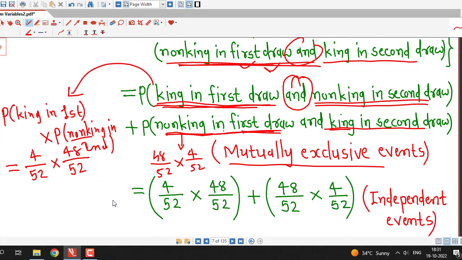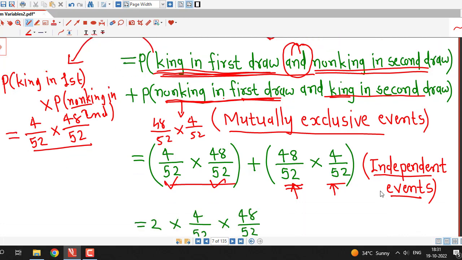So that I have written directly here. This is what I explained for this event using the concept of independent events. Probability of king in first draw times probability of non-king in second draw, and here probability of non-king in first draw and probability of king in second draw, and here we are using multiplication law for independent events, and this is 2 times 4 by 52 into 48 by 52.